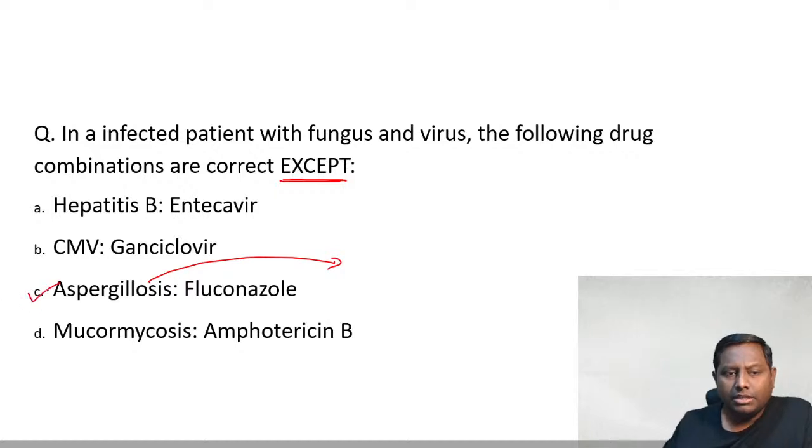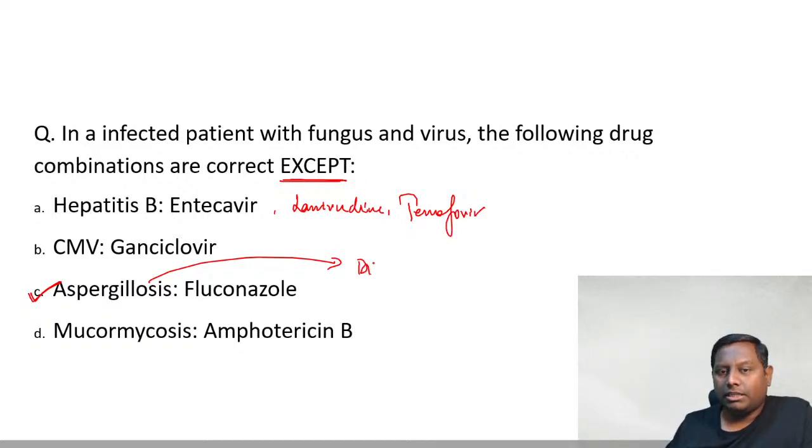I am just saving some time here because we have a lot of questions to discuss today. So aspergillosis का drug of choice क्या होगा? What is the drug of choice in aspergillosis? Anyone? Aspergillosis में drug of choice बताइए. Hepatitis में entecavir, lamivudine है ना? Tenofovir we can use. है ना? Tenofovir. These are the agents that we can use actually. है ना? Aspergillosis का the drug of choice is actually your voriconazole. That's correct. That's perfect.